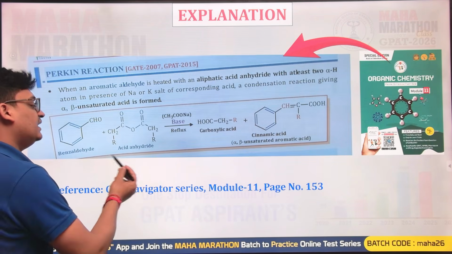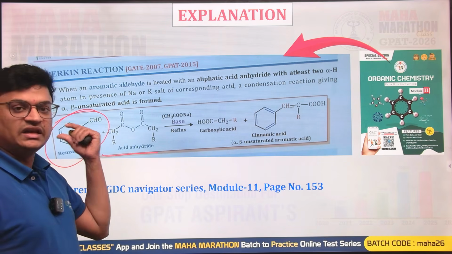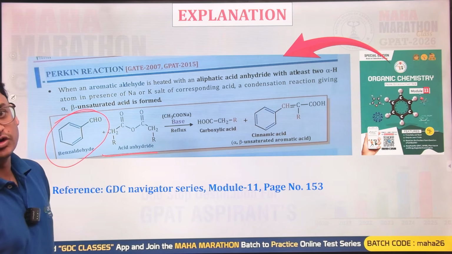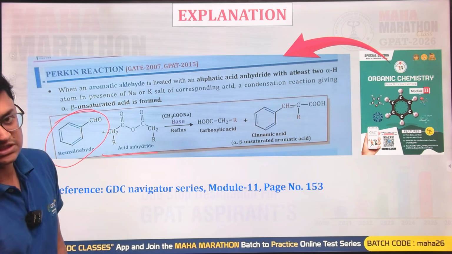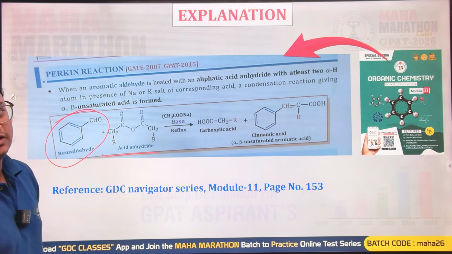Whenever you are having any acid anhydride, you react this with the benzaldehyde or any aromatic aldehyde, always you are going to have what? Alpha beta unsaturated acid. If this was having like this one, then we will be having what?